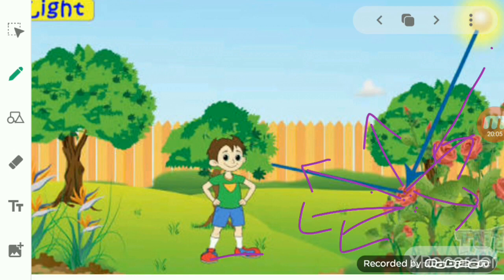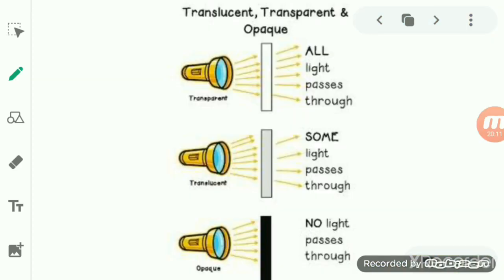Now we will see the other objects also. We are saying that the light gets reflected, and because of the scattering of the light, we are able to see the thing clearly. Okay, now the objects that we can see clearly are classified.